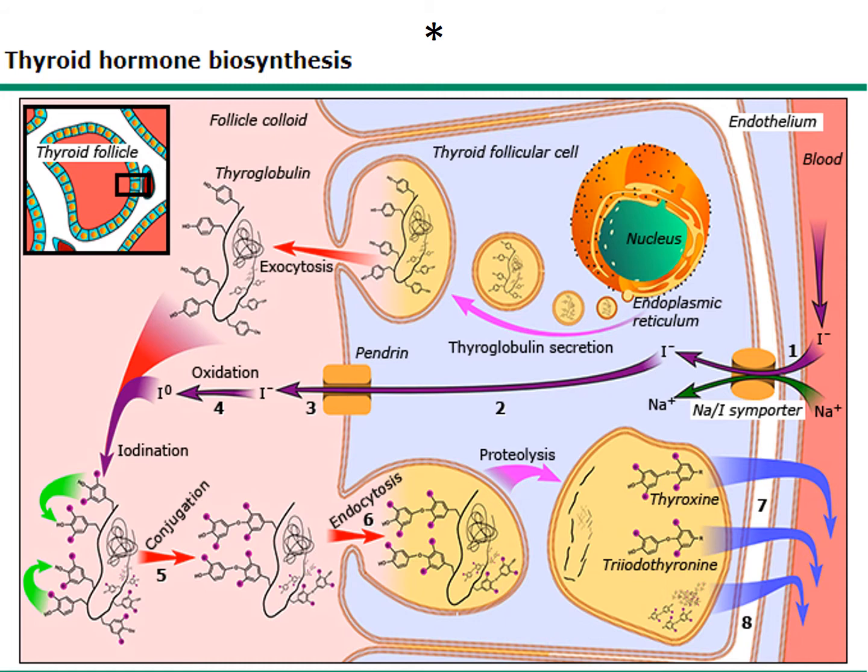That iodide is then transported into the thyroglobulin, where it is oxidized to iodine, and then iodination takes place. In the thyroglobulin, the main formation of T3 and T4 takes place, which we will explain in the next slide. After this iodination and conjugation, formation of monoiodotyrosine and diiodotyrosine, they are then transported back into the thyroid follicle by endocytosis, and from there they are transported back to the plasma as thyroxine and triiodothyronine.